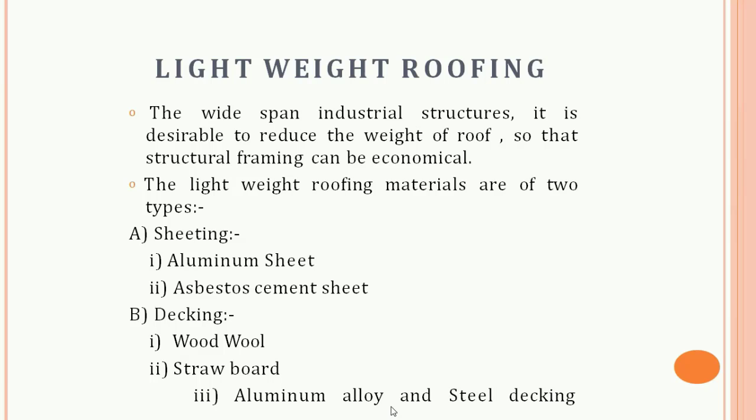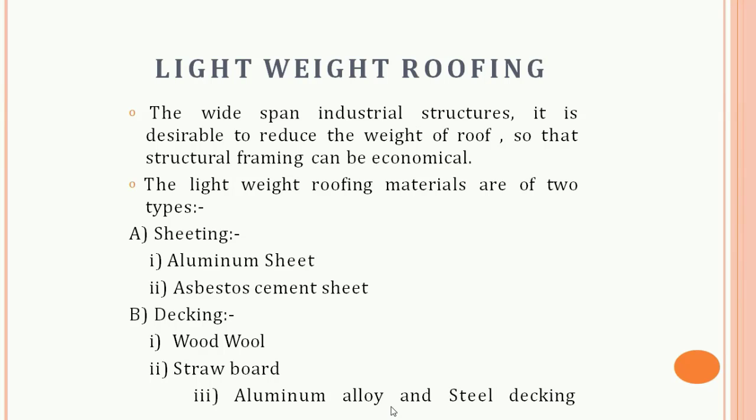GI sheets have low fire resistance. AC sheets have good fire resistance. GI sheets have low resistance to acid. AC sheets are more resistant to acid. GI sheets have high initial cost and AC sheets have less initial cost. So these are some differences between the GI and the AC sheets.